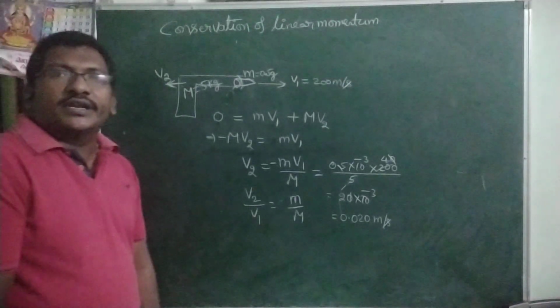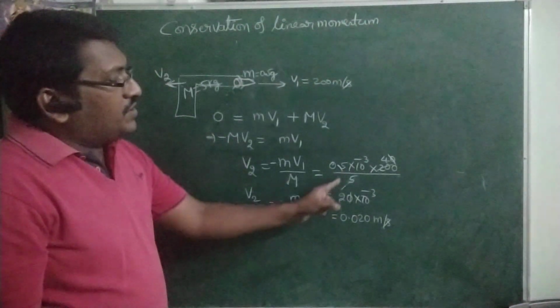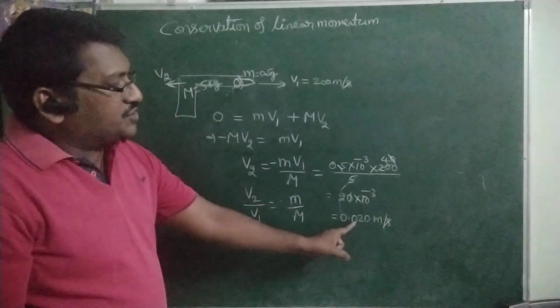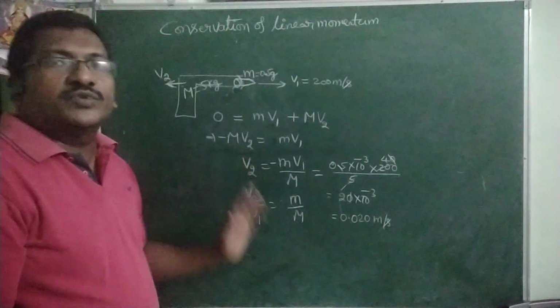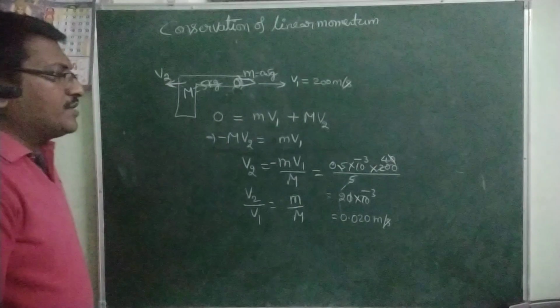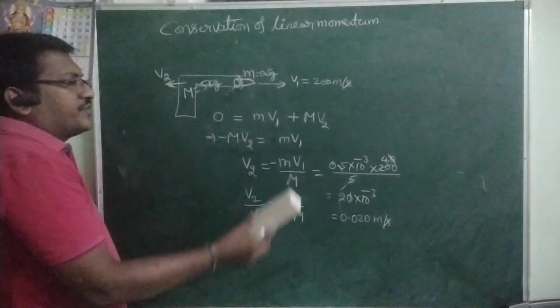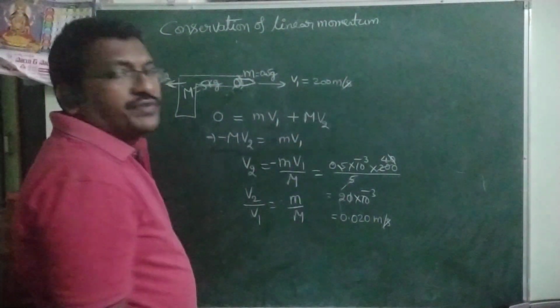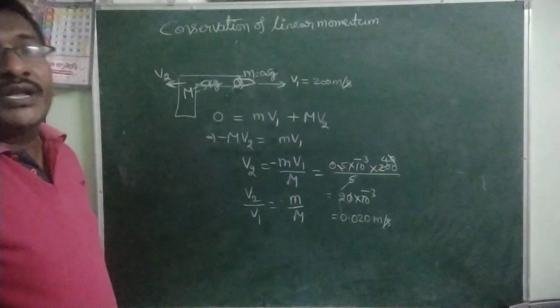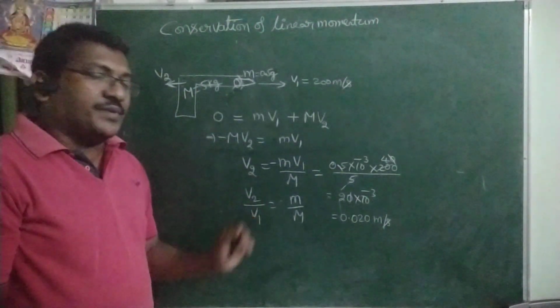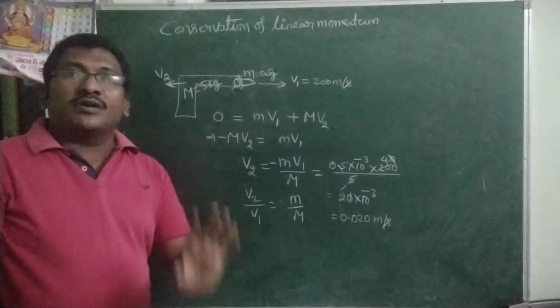So you have to calculate like that. So recoiling speed of the gun, you got 0.020. Here minus is there. That minus indicates opposite direction. For example, bullet is fired from the gun. The bullet is moving with velocity 200 meters per second. What is the momentum of the gun? Not velocity. I am asking now, what is the momentum of the gun?